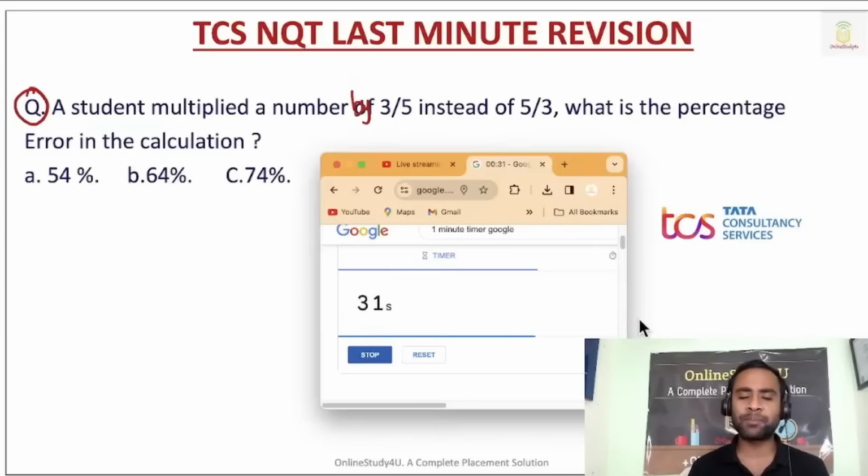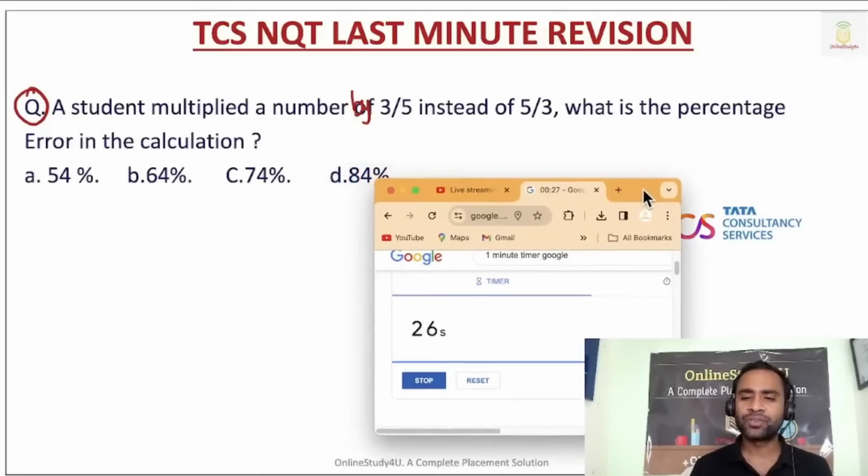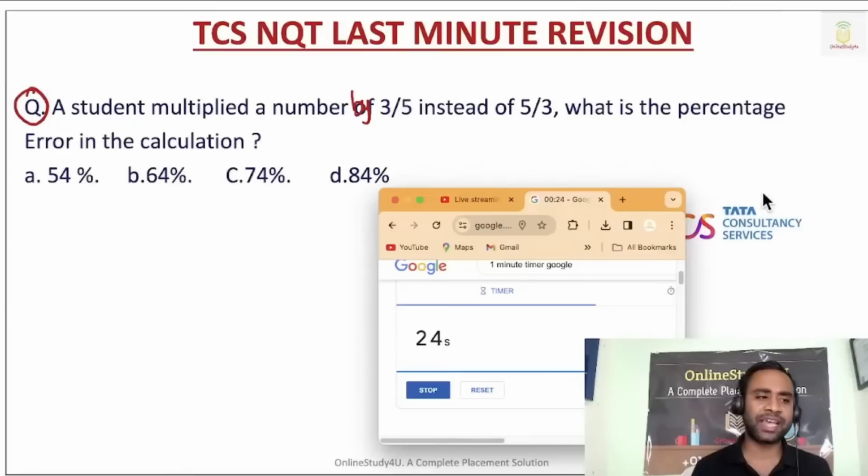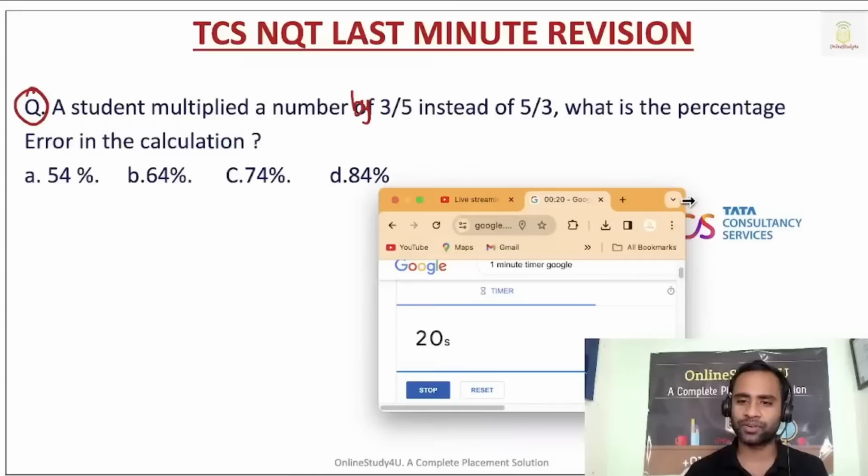So a student multiplied a number by 3 by 5 instead of 5 by 3. So what is the percentage error in the calculation? Can you quickly solve it? So you have another 10 seconds to solve. Come on. 5 seconds, 4, 3, 2, 1. And your timer stops here.